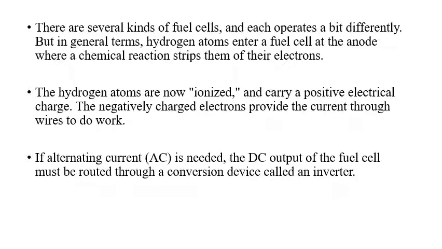The AC, or alternating current, is needed. The DC output of the fuel cell must be routed through a conversion device that is called an inverter. So whenever the power supply in your house goes out and you are working on the inverter, you might have noticed a change in the frequency of your fan, or there may be a little bit of change in the sound in your appliance if it is a fan, right? Even in the tube lights. So there will be a little bit of change in the frequency of AC and DC outputs.